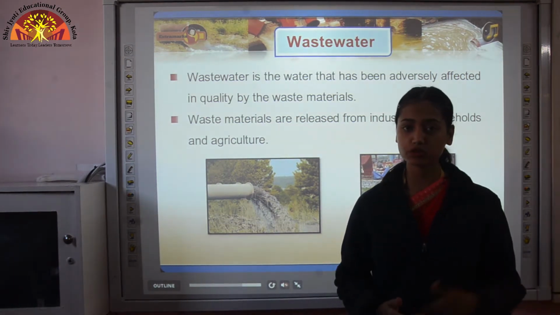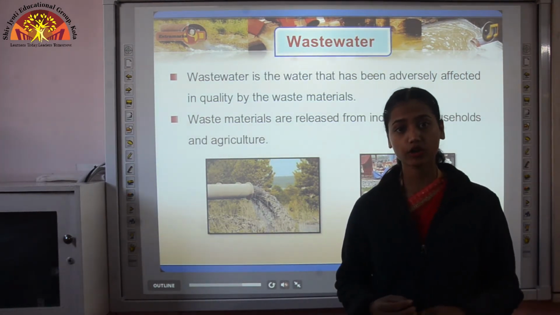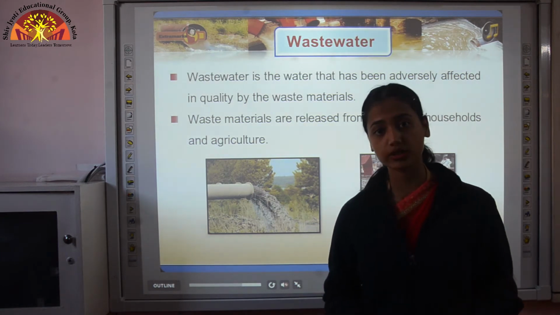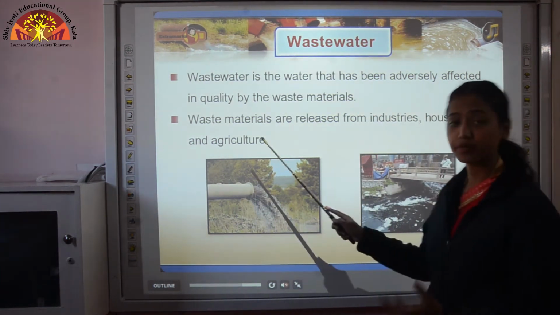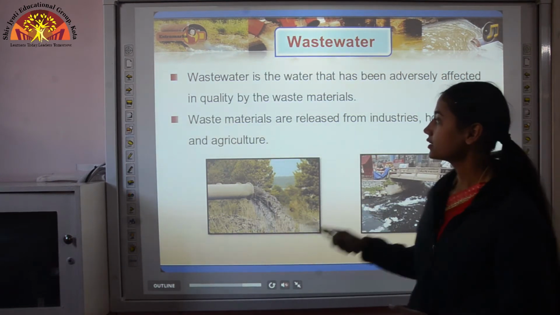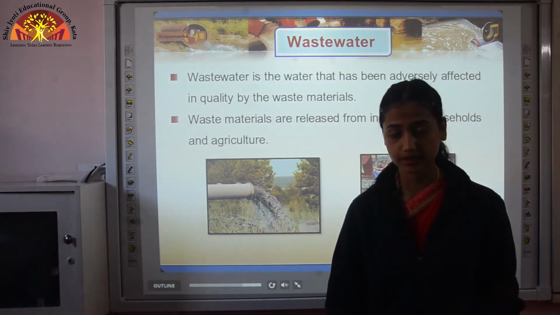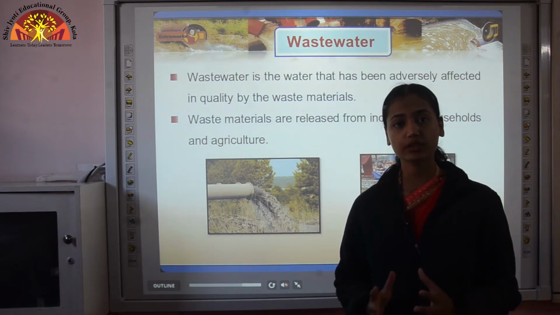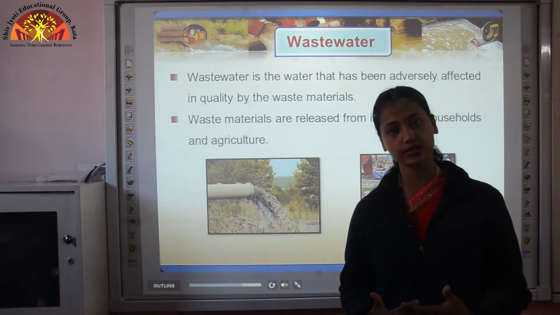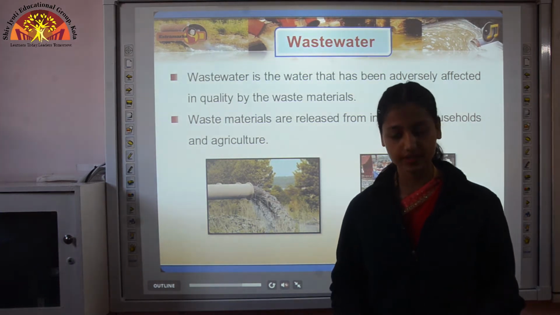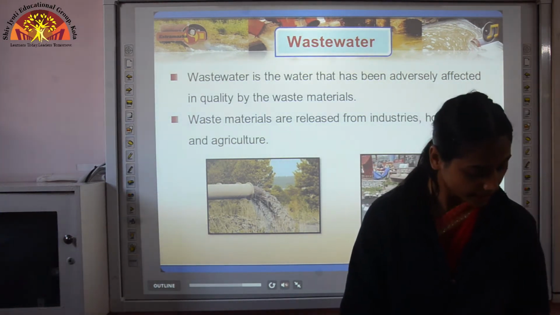Similarly, when you come to school, then again we are contributing in generating wastewater. Similarly, all the buildings, industries, households, agriculture, they contribute in releasing wastewater. So the wastewater which is generated by our houses is known as domestic waste. The waste generated by us.